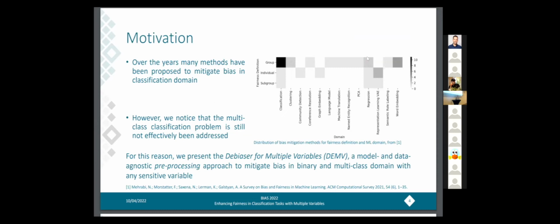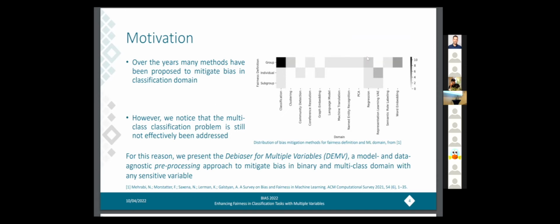Now, over the years, many methods have been proposed in order to improve fairness. From this picture, we can see that most of them are for the classification domain and for group fairness definitions. However, we have seen that the multi-class classification problem, which is very common in a lot of domains, is still not fully addressed.